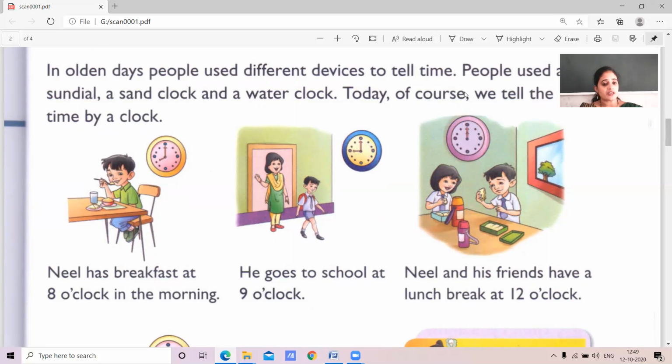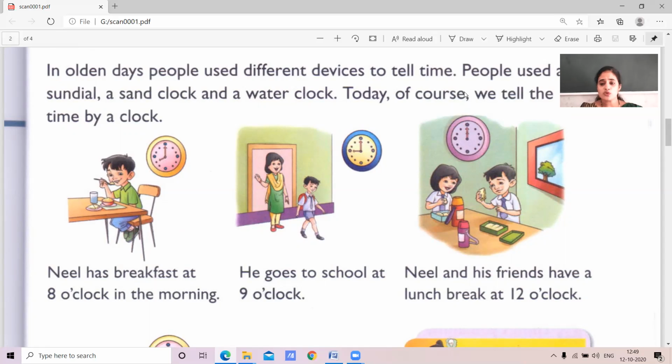You will take breakfast at 8 o'clock in the morning and get ready for school. You will come to school at 9 o'clock. Is it? And after completion of the morning, in the afternoon, you are taking lunch at 12 or 1 o'clock.